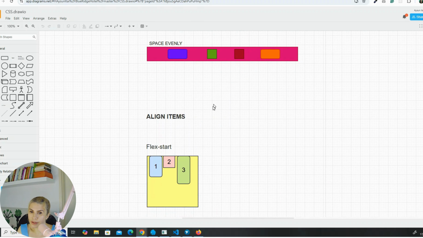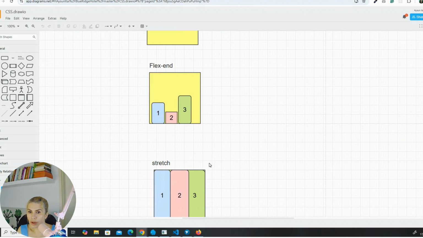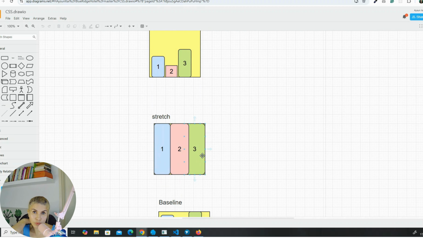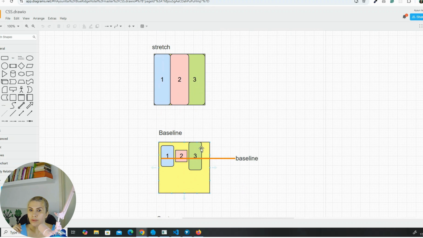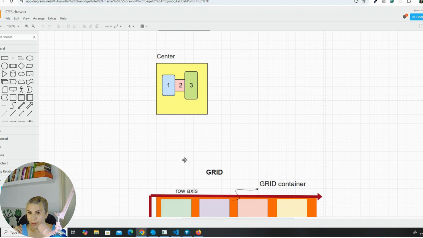If it is flex-start, again, it will be at the beginning of the cross axis direction, which is on the top. And the children are going to be at the bottom with flex-end, like so. And we have stretch. This is the default value. All the children are going to try to fit in the box, and they are going to stretch. And we have baseline, which is going to basically align everything on the best baseline of the content of the children. And we have the center value here as well.